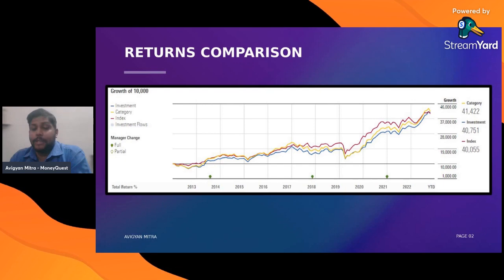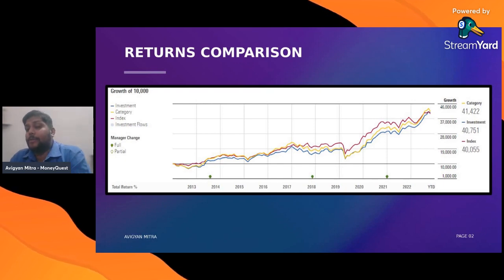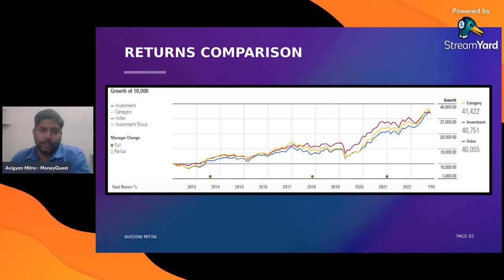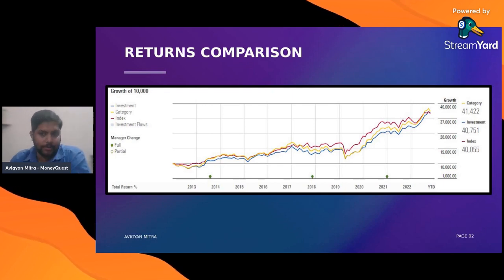Now, when it comes to the managerial change, there have been three times when complete managerial change has occurred: 2014, 2018, and 2021. It's around December 2021, right?